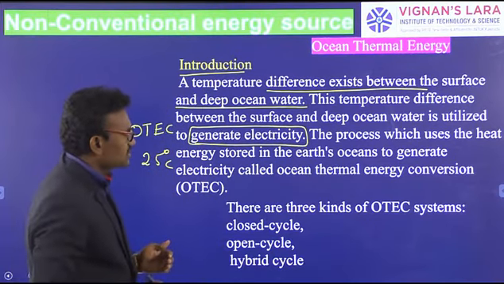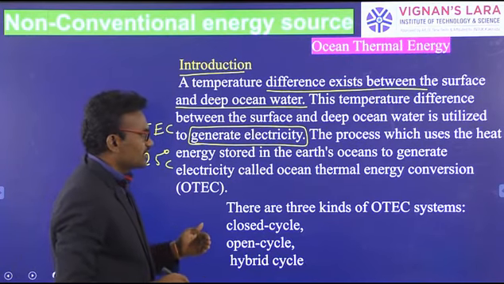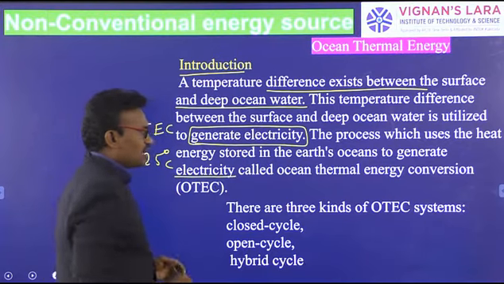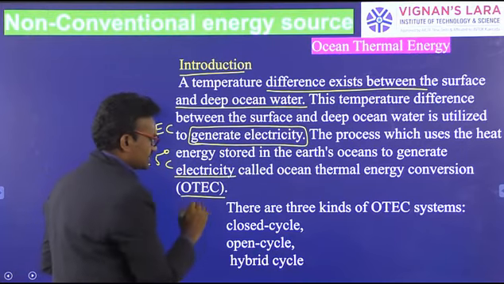The process which uses the heat stored in the ocean to generate electricity is called Ocean Thermal Energy Conversion, or OTEC.